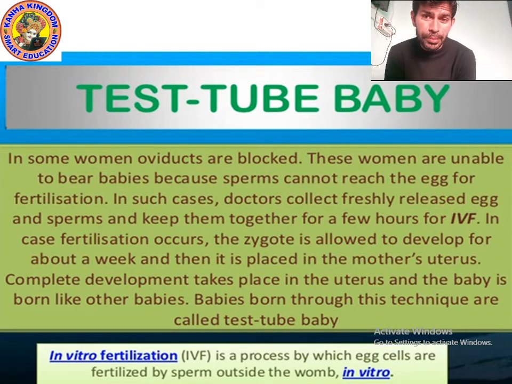Babies born through this technique are called test tube babies.